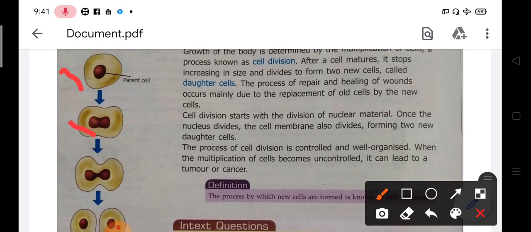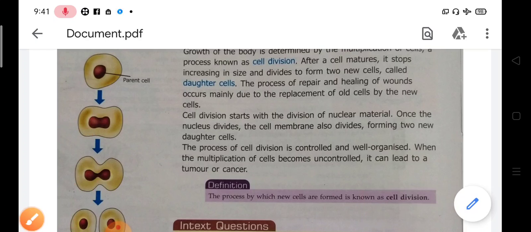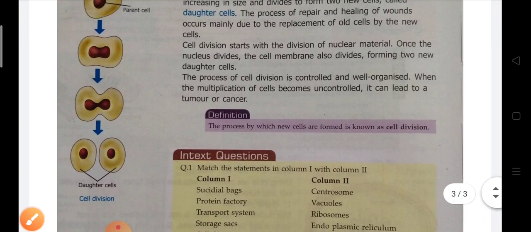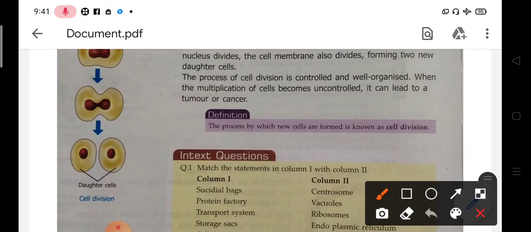That means it is stretched, it becomes long, and then it divides. Then the cell contains two nuclei, and then the cytoplasm divides and results in the formation of two daughter cells. So this is the process of cell division.